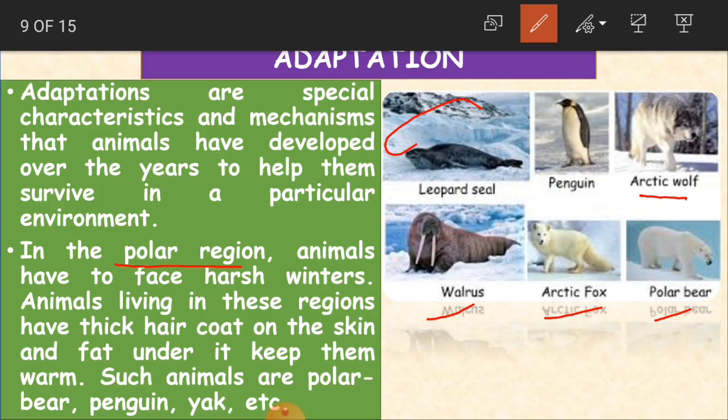So these animals have to face cold winters, harsh winters. Normally the area is very cool, and when winters come, the snow is much harsher. Animals living in these regions have thick hair coat on the skin and fat under it to keep them warm.